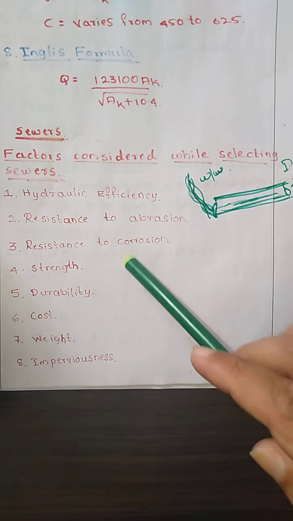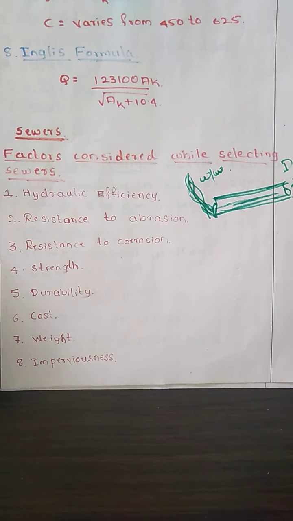Now, resistance to corrosion. The composition of sewage may have such material that it may corrode. Your sewage has different kinds of material in it. So if the wastewater is of a corrosive nature, then whatever sewer you are going to use, it may corrode.